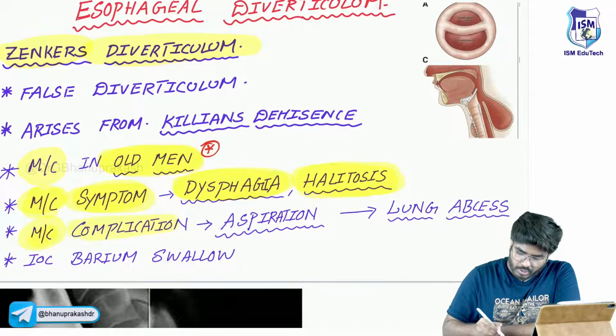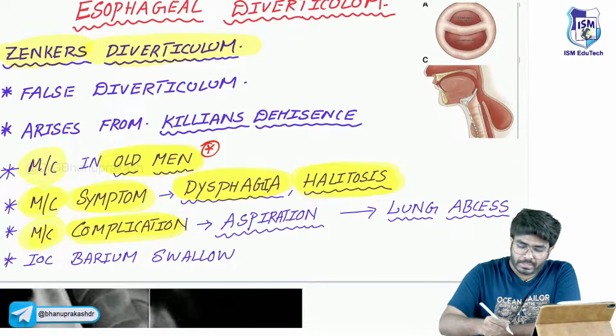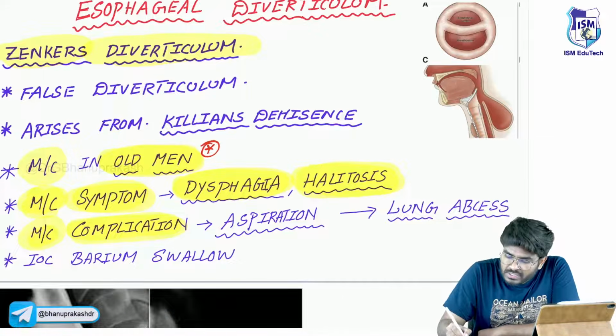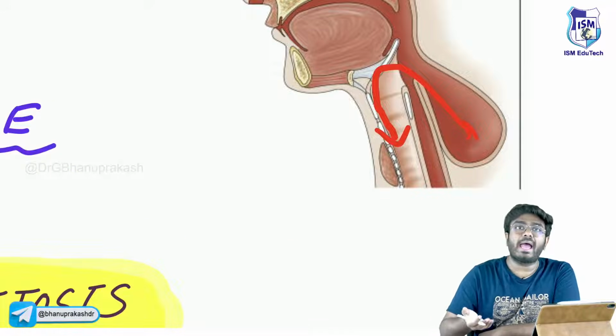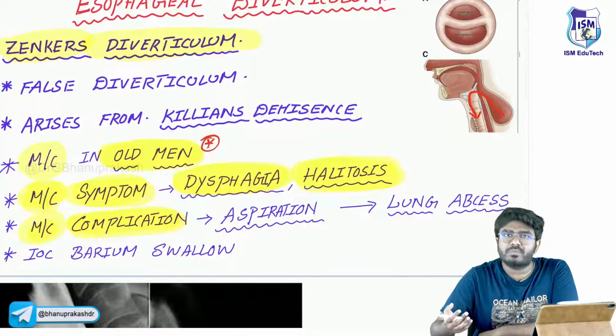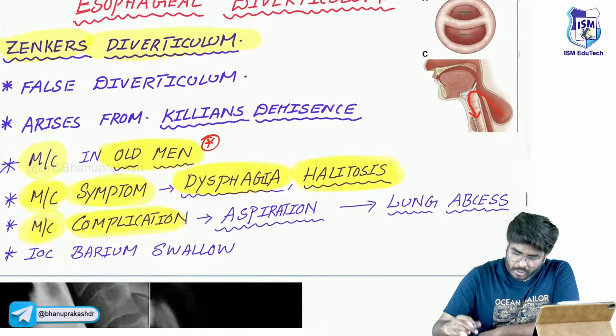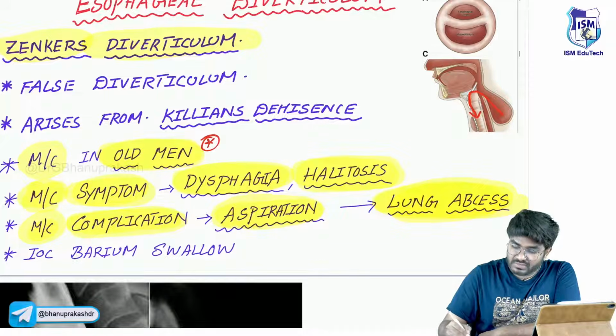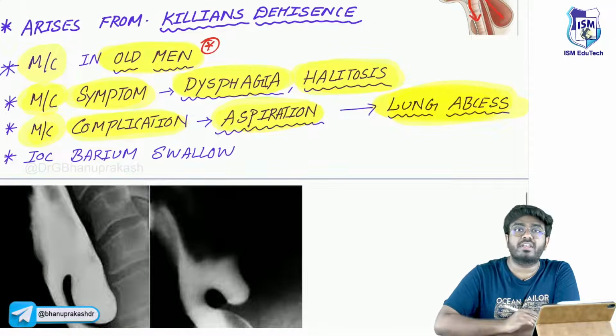So what is the most common complication? The most common complication is going to be, when this patient is sleeping, in the lying down position, this food may aspirate into the trachea. When the food is getting into the trachea, that's not good. Aspiration is not good. So the most common complication is going to be aspiration. This aspiration may lead to lung abscess. So this is the most severe complication. Not just the most common, it's the most severe complication.